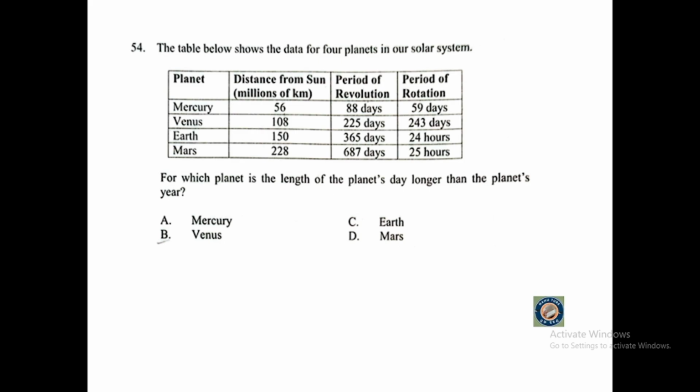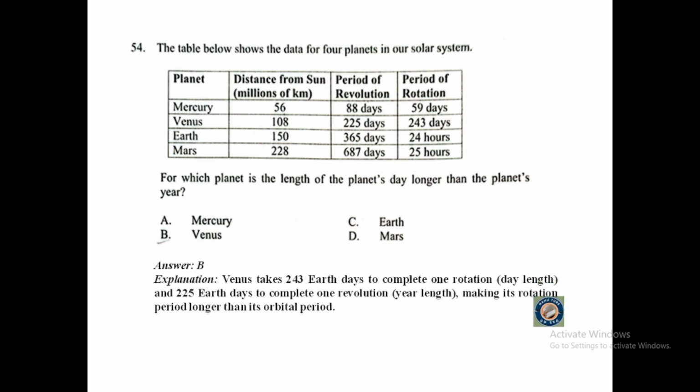According to the information given in the table, the correct answer will be Venus. Because Venus takes 243 Earth days to complete one rotation, or day length, and 225 Earth days to complete one revolution, which is year length, making its rotational period longer than its orbital period.